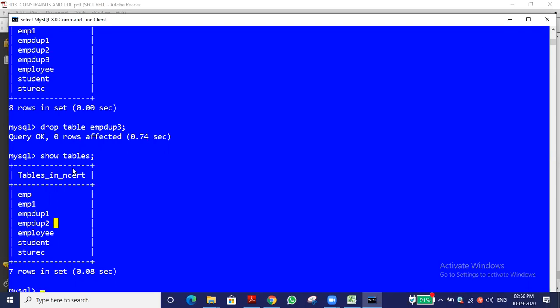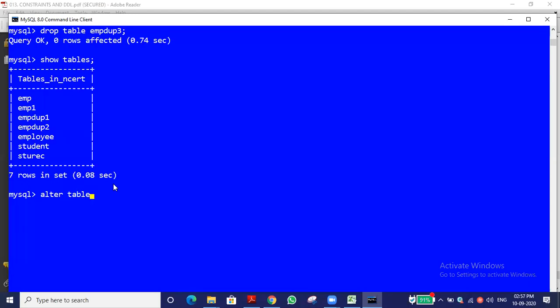Sir, for the check constraint, a student has sent some query. Please tell it. Alter table, table name, student. Alter table, table name is student. Drop check. Then chk, with an underscore, chk underscore and the column name. Let me try it.